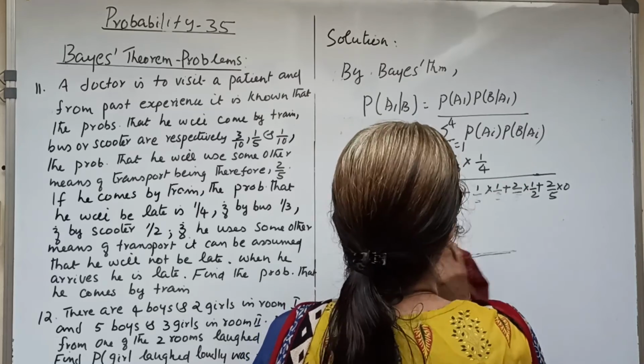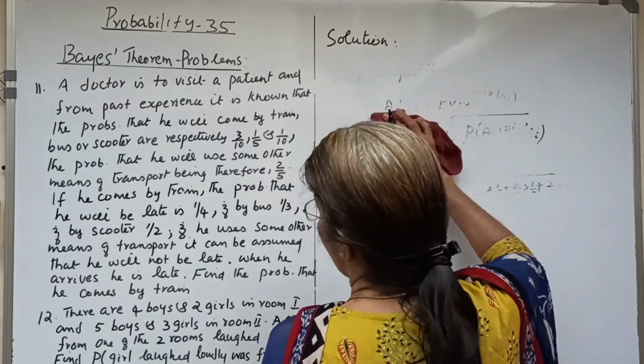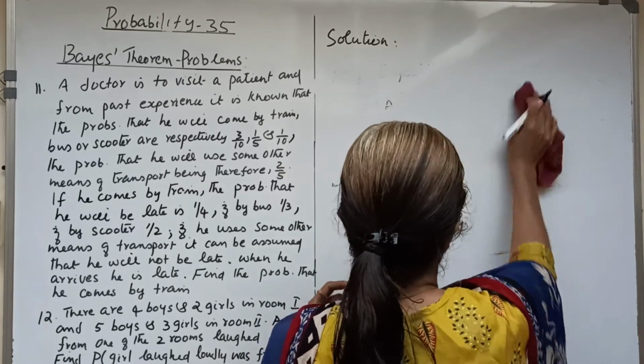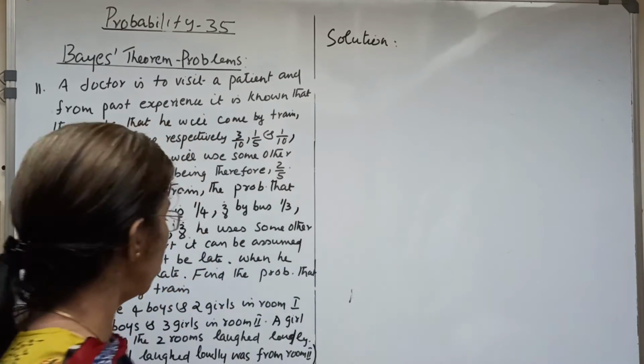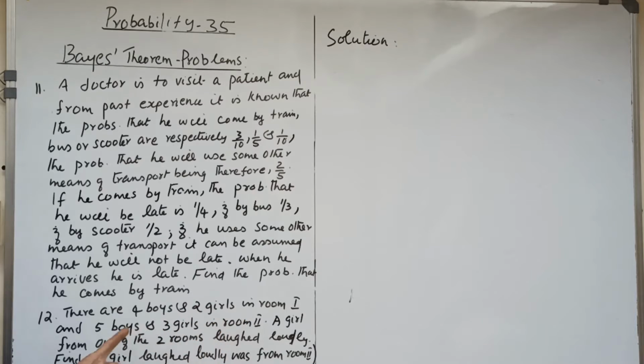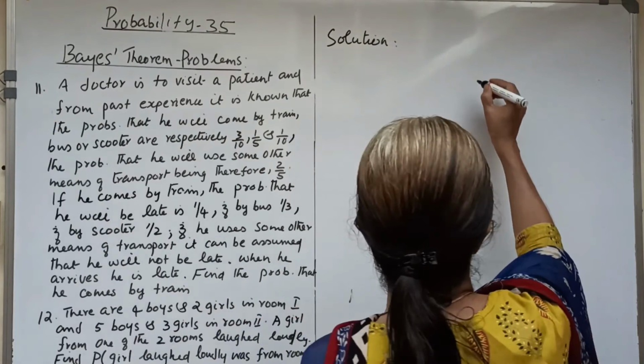Now we move on to the next problem. There are 4 boys and 2 girls in room number 1 and 5 boys and 3 girls in room number 2.